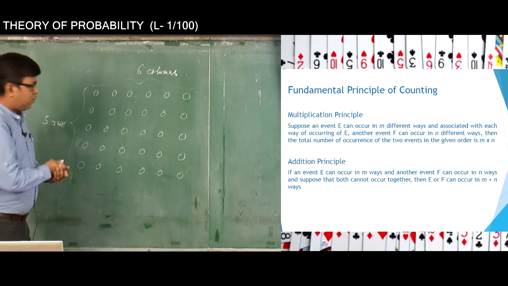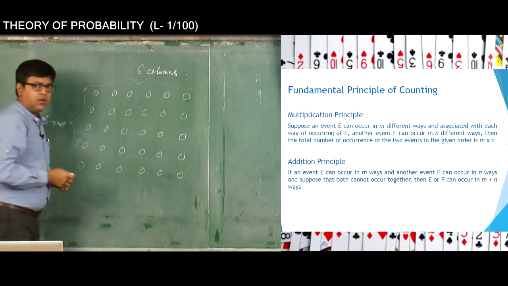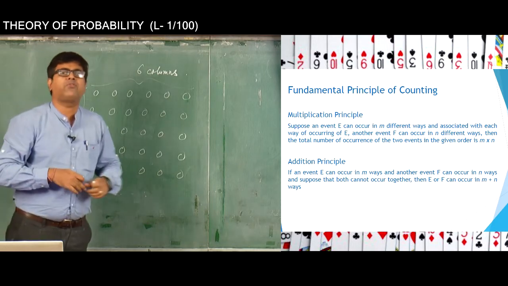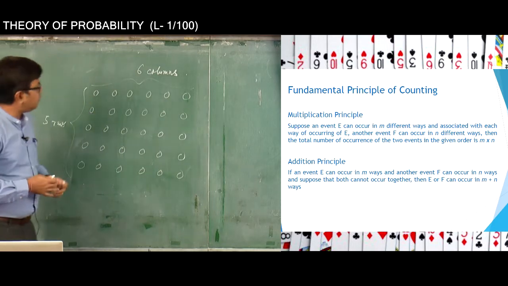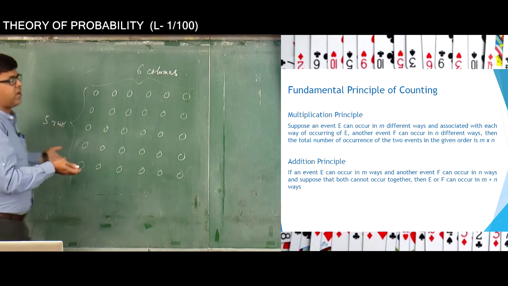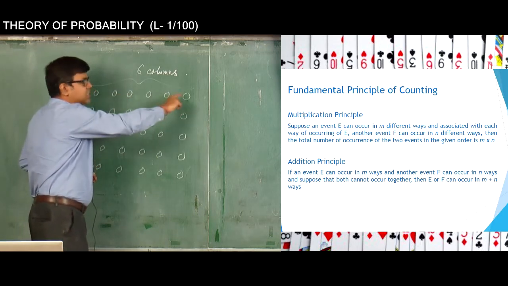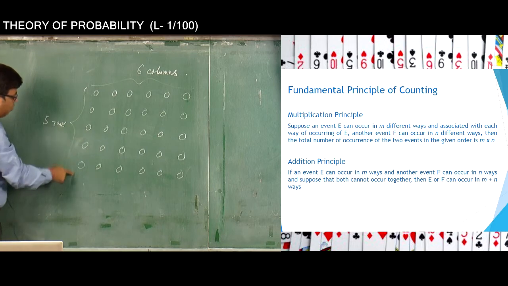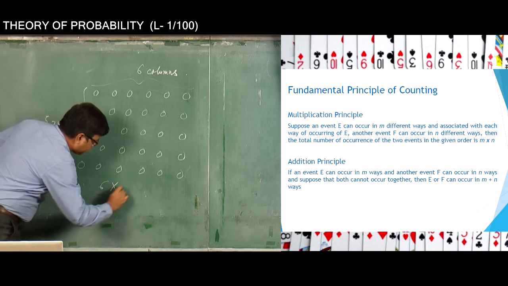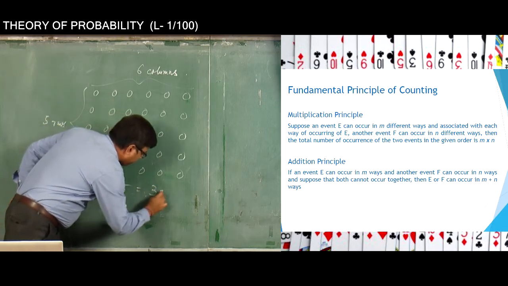Then what should you do? Will you be counting one by one like this, 1, 2, 3, 4, 5, from this to this, or will you apply some technique to find out the answer in the quickest possible way? I think the easiest way of finding out how many numbers are there in this rectangular array is to find out how many columns and rows it has. It has 6 columns and 5 rows. So I will just multiply 6 columns with 5 rows, and 6 into 5 will give me 30.